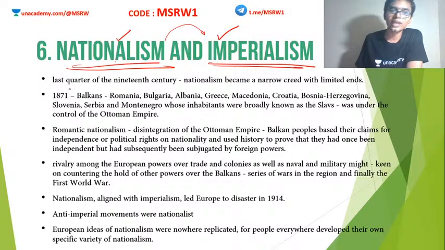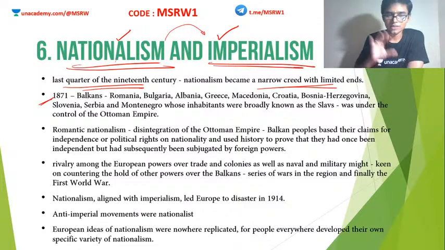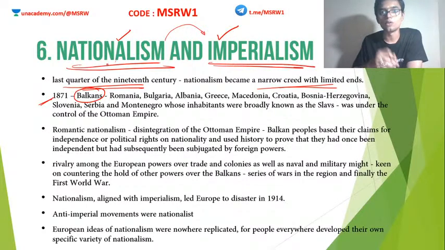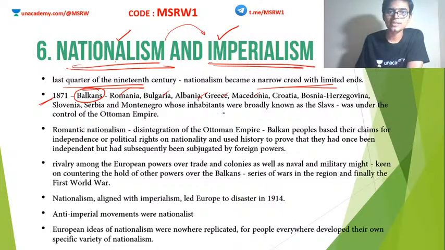So in the last quarter of the 19th century, nationalism became a narrow creed with limited ends. Okay, so in 1871, there is a very famous war known as the Balkan War, also known as the Balkan Crisis, where the Balkan states participated, and here we see how nationalism is downplayed. So countries like Romania, Bulgaria, Albania, Greece, Macedonia, etc. are together known as Balkan states. In these Balkan states, the inhabitants are broadly Slavs. Slav is a language, and the people who speak these languages are known as Slavs.